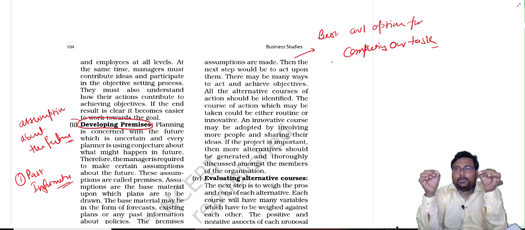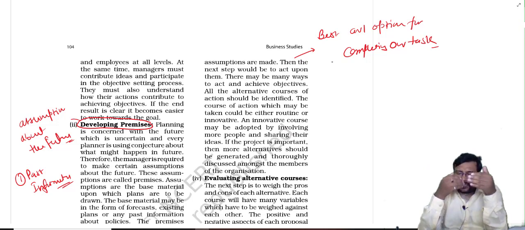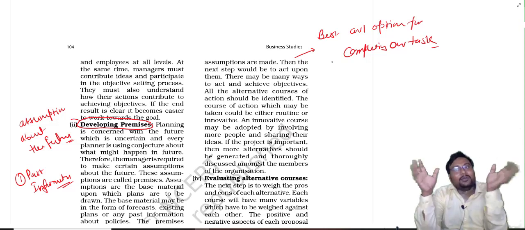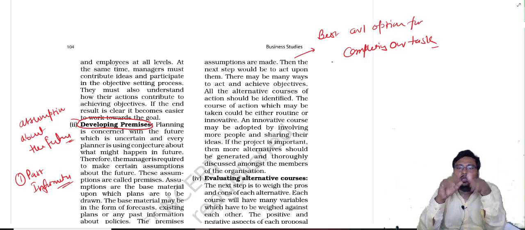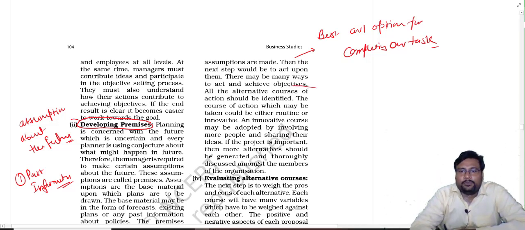What are the best available options by which we can increase our 10% profit? We can give discount also, we can give buy one get one also, we can give certain complimentary product also, we can give any holiday ticket also. Whatever the best possible options are available, you will find out all the options. Okay, so all the alternative courses of action should be identified.